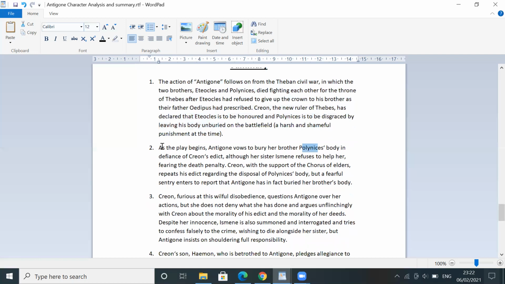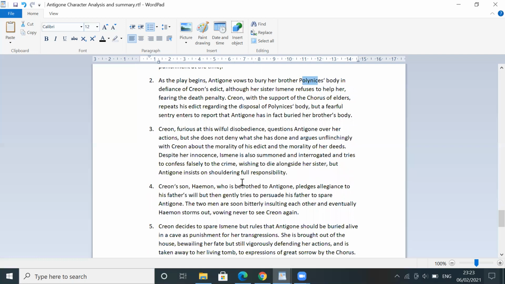So again, guys, this is the conflict that starts to happen in the play. Antigone vowed to bury her brother Polynices, and she vowed to defy Creon's edict. And her sister Ismene refuses to help her because she fears, of course, the death penalty. So what happens later on is that Creon, with the support of the chorus elders, repeats his edict regarding the disposal of Polynices' body, but a fearful sentry enters to report that Antigone has in fact buried her brother's body.